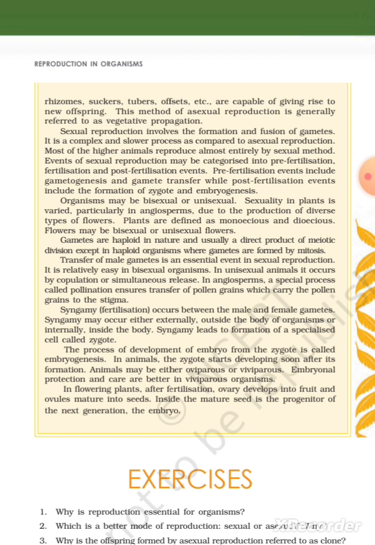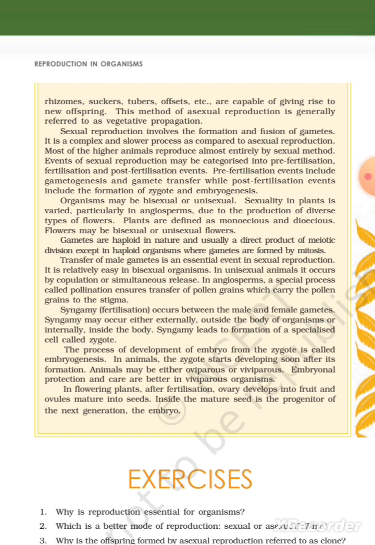Sexual reproduction involves the formation and fusion of gametes. It is a complex and slower process as compared to asexual reproduction. Most of the higher animals reproduce almost entirely by the bisexual method. Events of sexual reproduction may be categorized into pre-fertilization, fertilization, and post-fertilization events. Pre-fertilization events include gametogenesis and gamete transfer, while post-fertilization events include the formation of zygote and embryogenesis.